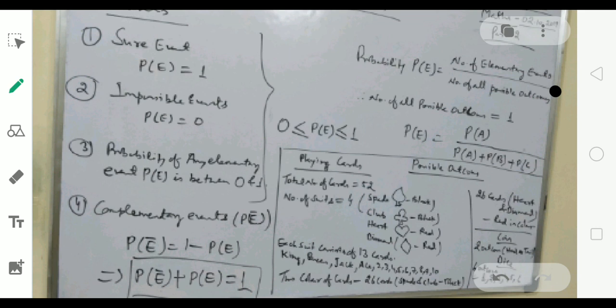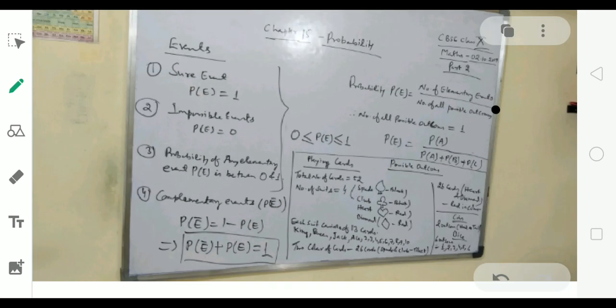Okay, so how can we find probability? We can calculate it by using the formula: the number of elementary events, the events which are going to occur, divided by the number of all possible outcomes.